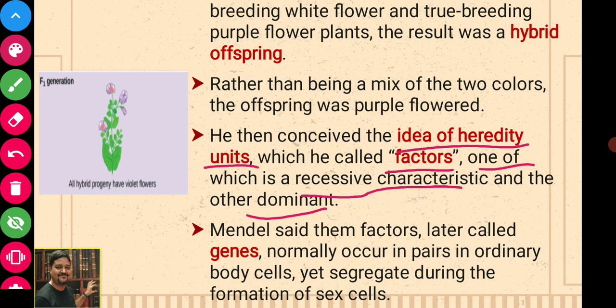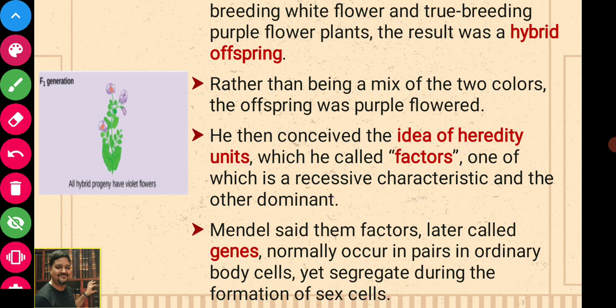Mendel said that factors, later called genes, normally occur in pairs in an ordinary body cell, yet segregate during the formation of sex cells. So what are those genes? Those genes normally occur in the body in pairs. I will tell you in later slides how they are arranged, and where they are present in the cells or body. After that they segregate during the formation of sex cells.